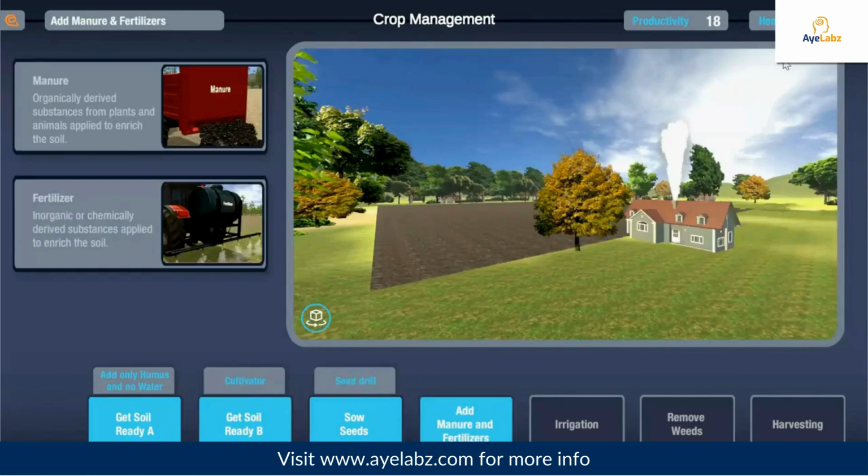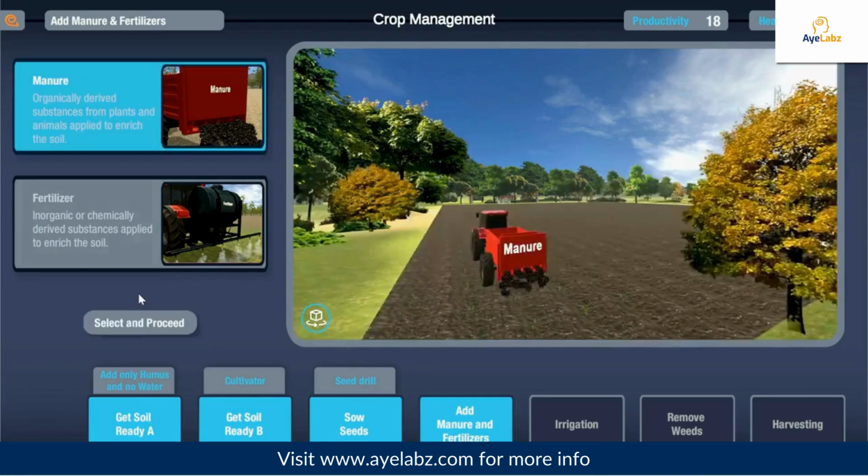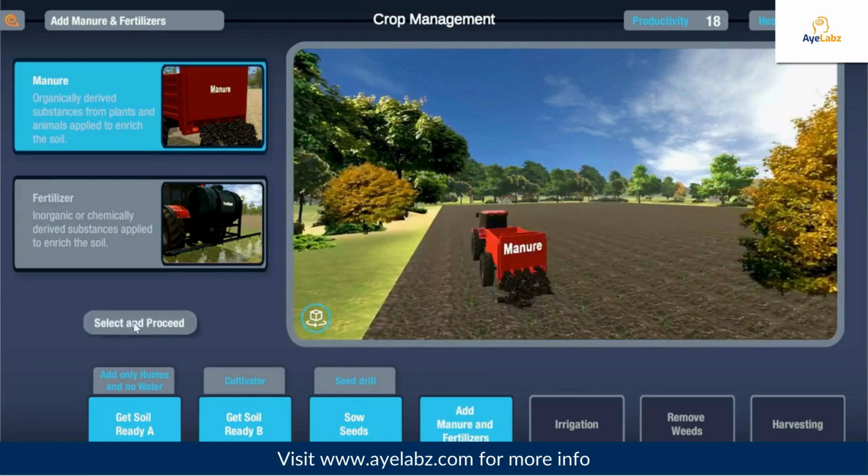Do keep a track of the productivity and health scores. Continuous cultivation of crops make the soil poor in nutrients. Therefore, farmers have to add manures and fertilizers to increase its fertility and help plants to grow better. Select the option of nourishing the soil and then tap on select and proceed to go to the next stage.